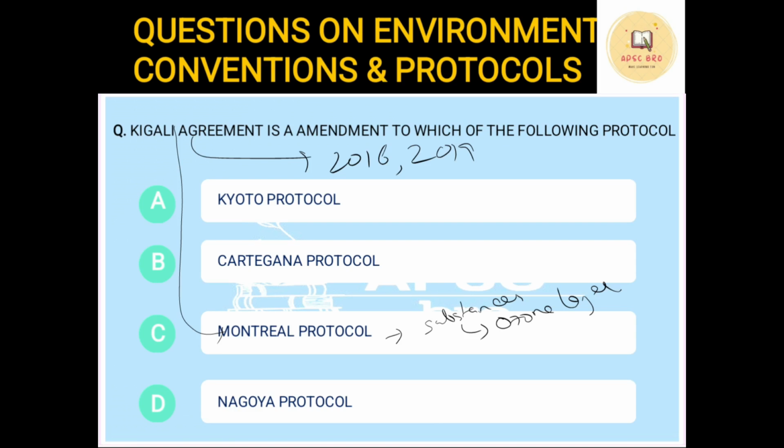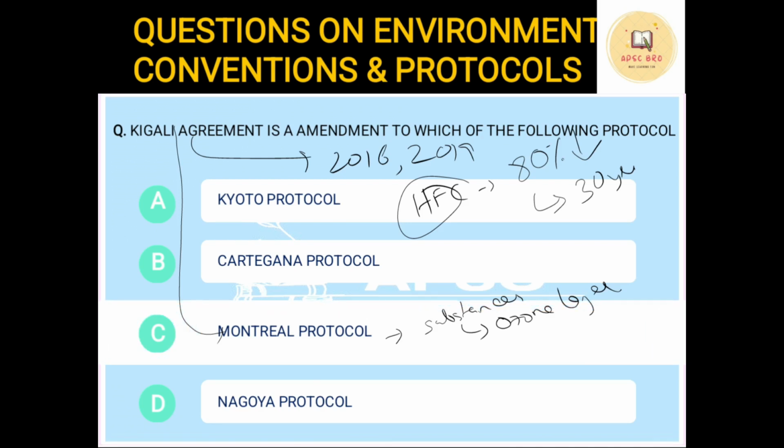Now, Kigali Agreement deals with one particular kind of ozone depleting substance, that is HFC, hydrofluorocarbon, okay, which is basically used now in refrigeration systems. According to Kigali Agreement, all the member countries have to agree to reduce the consumption and production of hydrofluorocarbons by 80%, okay, in the next 30 years. So Kigali Agreement was an amendment to Montreal Protocol and it deals with hydrofluorocarbons in particular. Okay. So the correct answer to this question is the Montreal Protocol.